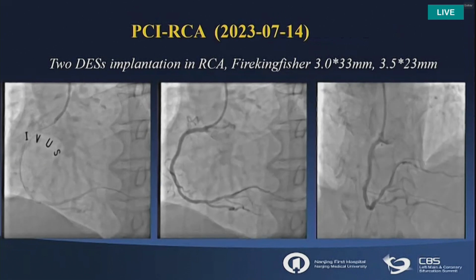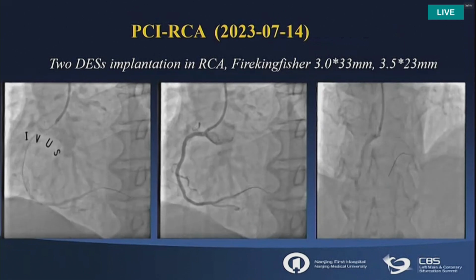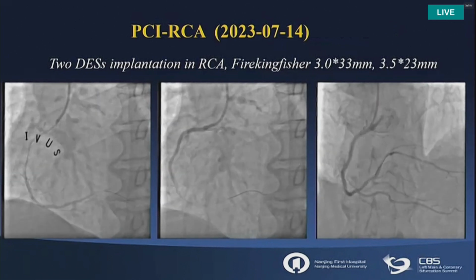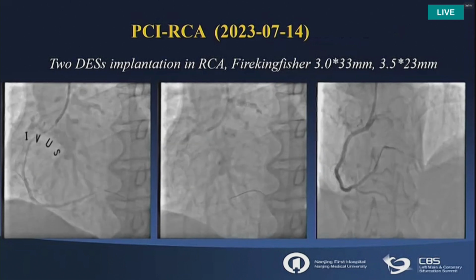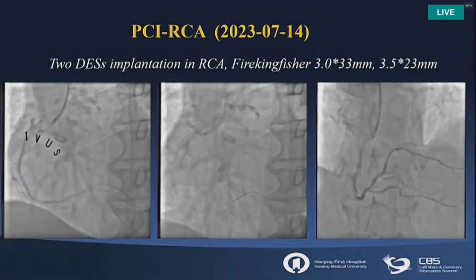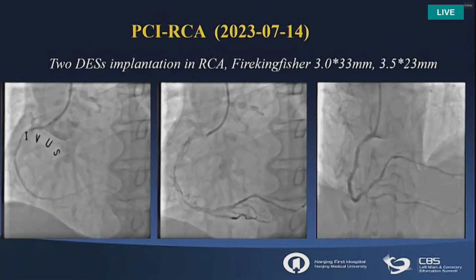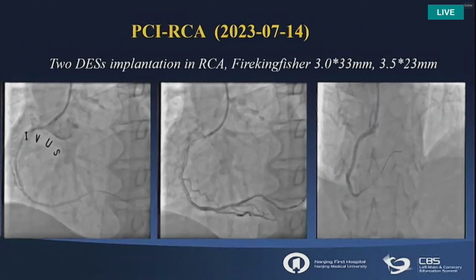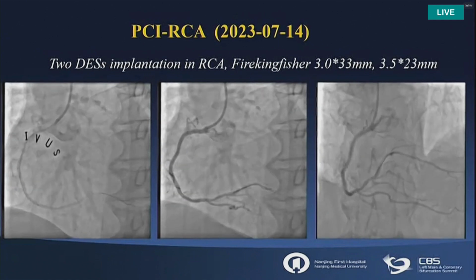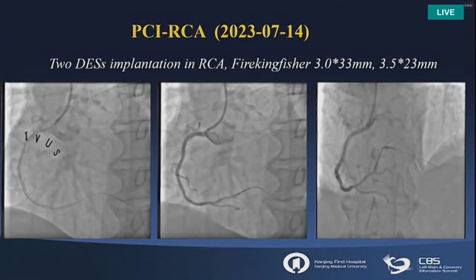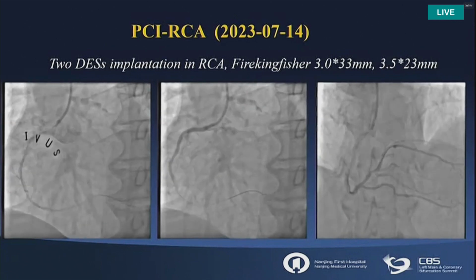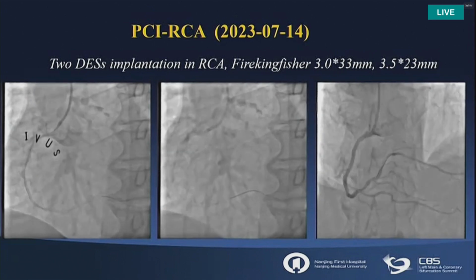So usually when we encounter this kind of patient, with distal left main bifurcating lesion and triple vessel disease, we ask for a consultation with the surgeons, but the patient refused open chest surgery. So we decided on PCI, and a staged PCI for the patient. First, we chose the RCA, because the RCA is dominant and the lesion is simple. A domestic Chinese stent was deployed to cover the proximal segment of the RCA, and you can see the result is good. So next, please.